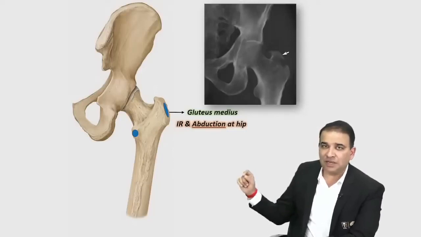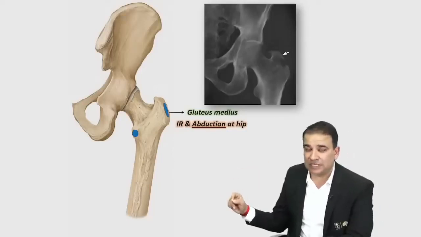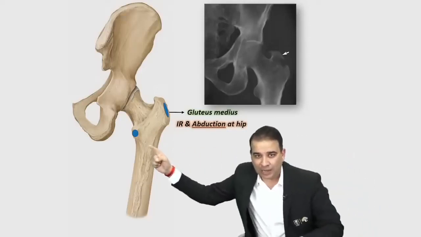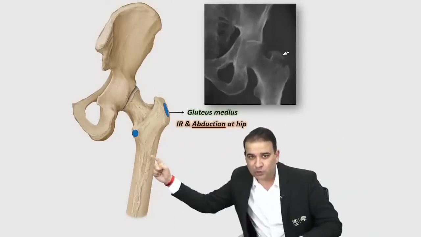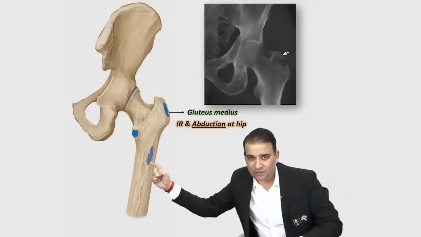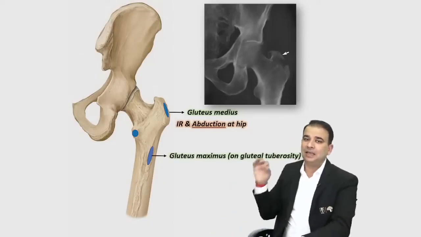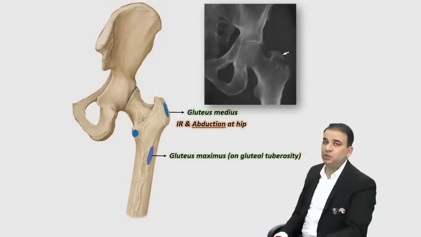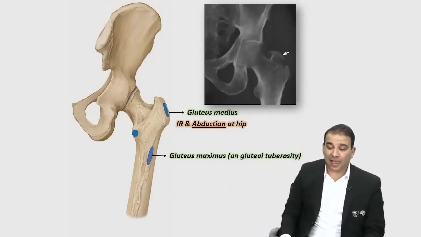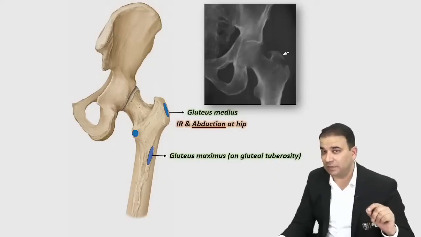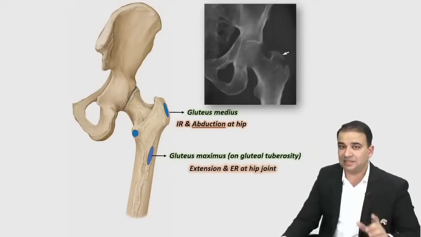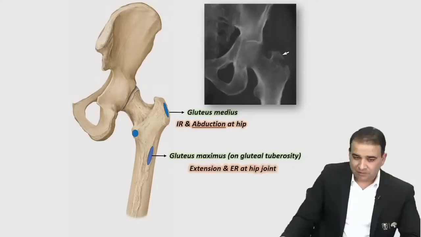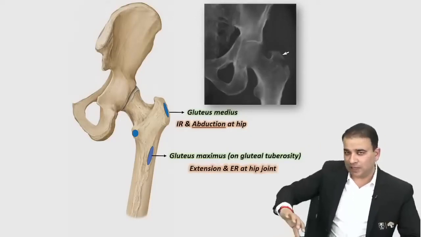One of the major bony attachments of the gluteus maximus muscle is actually on the, look, can you see the rough area over there? That's the gluteal tuberosity, and on the gluteal tuberosity we have the insertion for the gluteus maximus muscle. The gluteus maximus muscle is the extensor and the external rotator of the hip, guys. It's a main muscle for extension at the hip joint and also helps in external rotation.